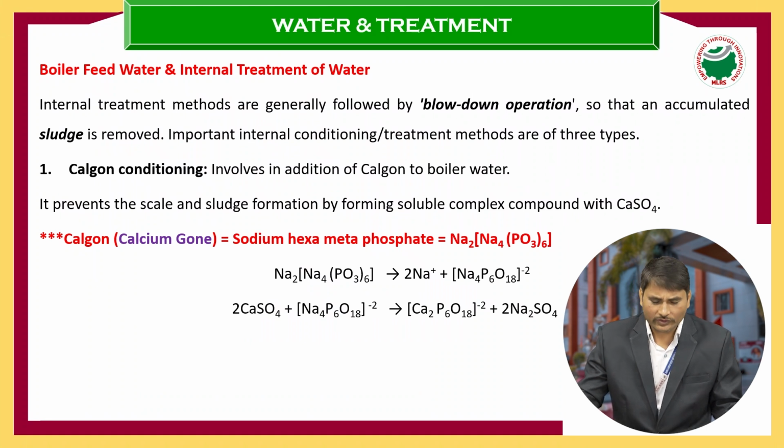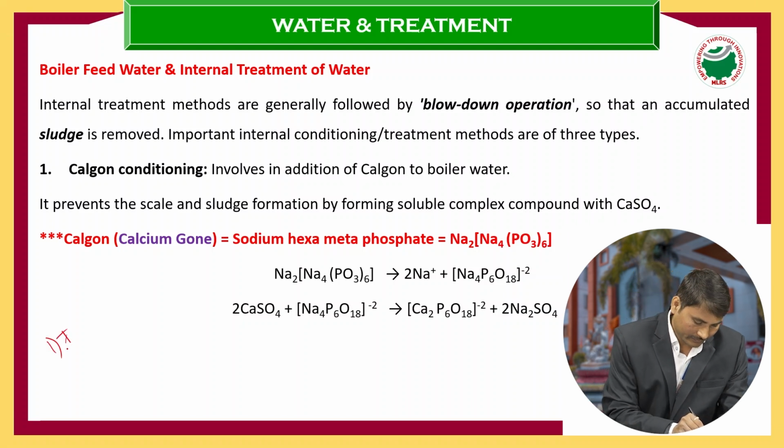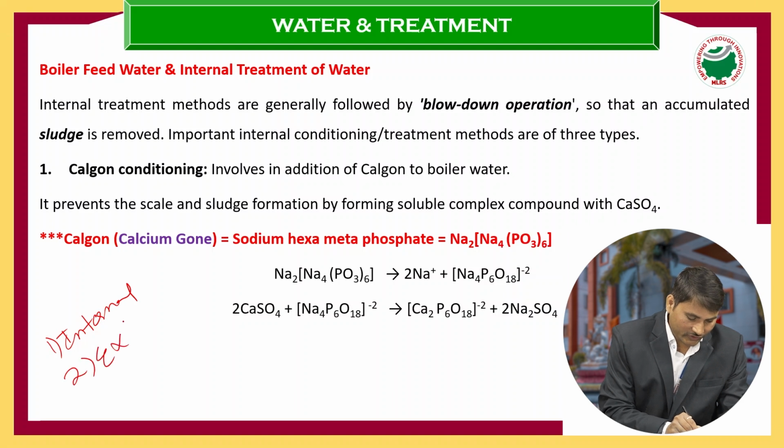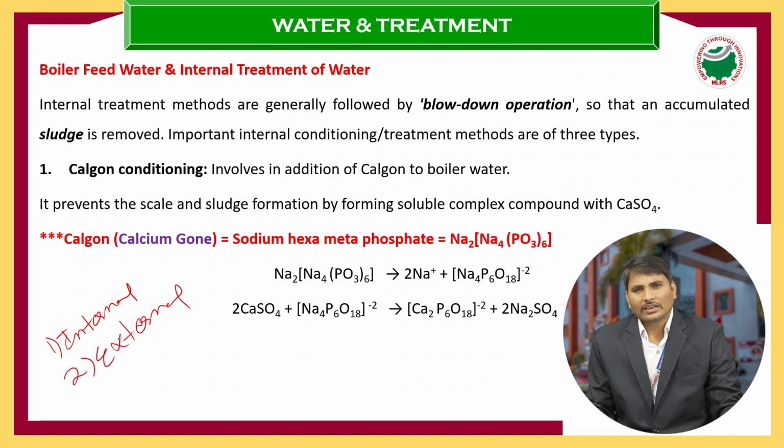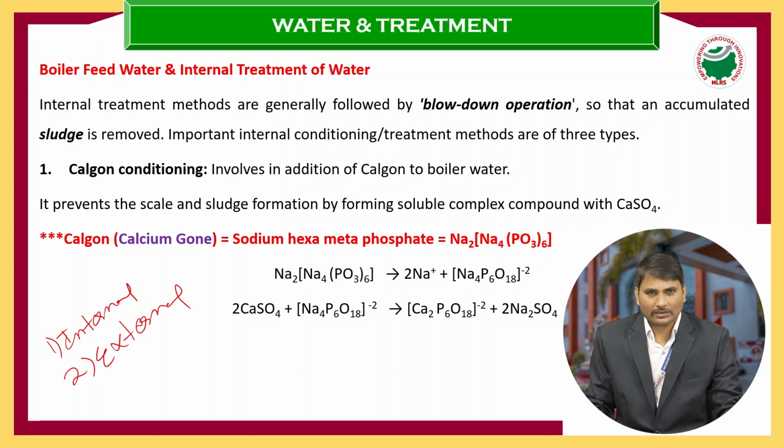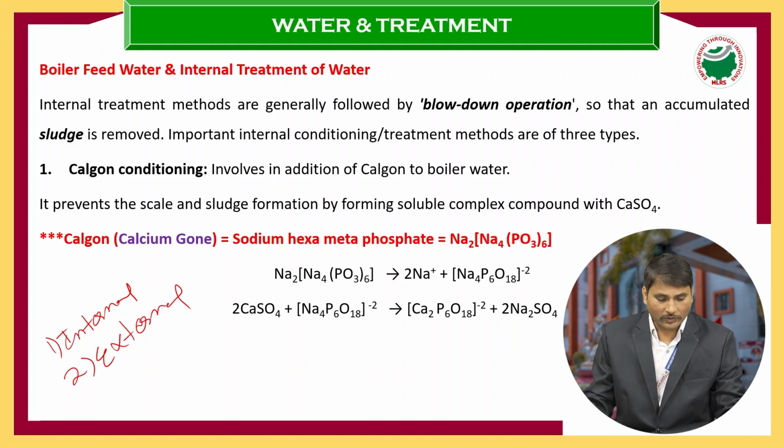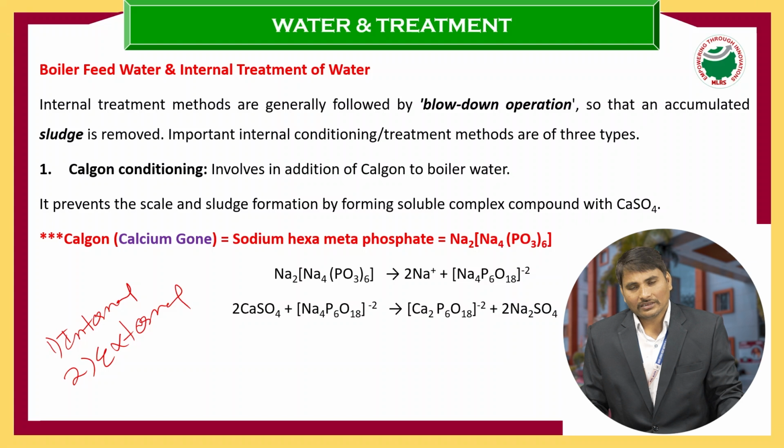And if the boiler contains any impurities, meaning hardness, how do we remove them? For that we have two treatment methods. One is the internal treatment method, and another one is the external treatment method. Now we will discuss the internal treatment method.